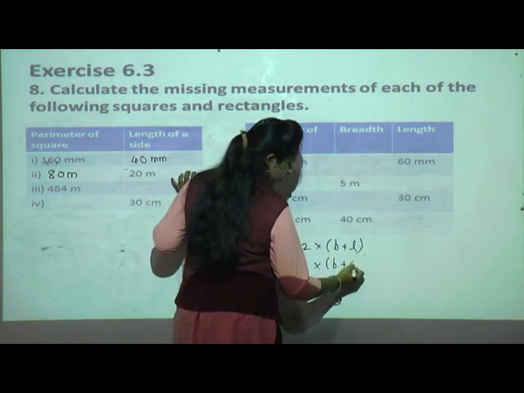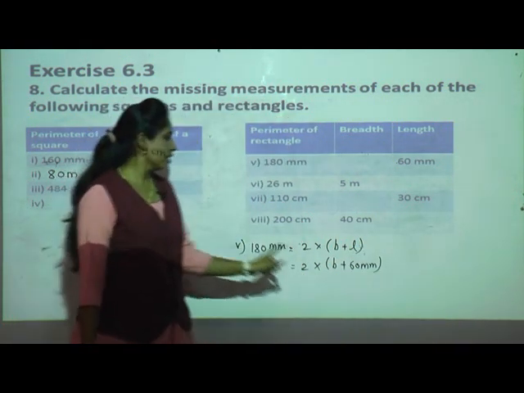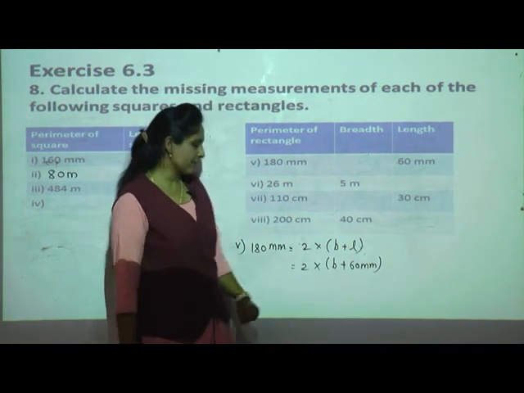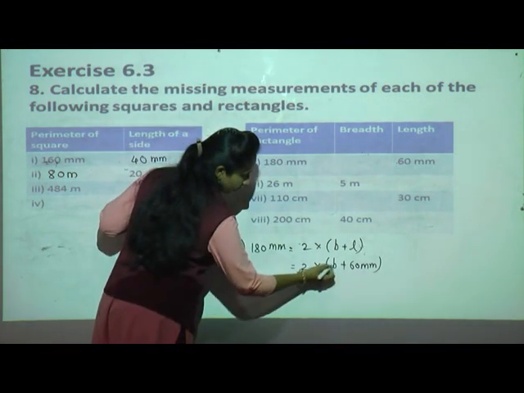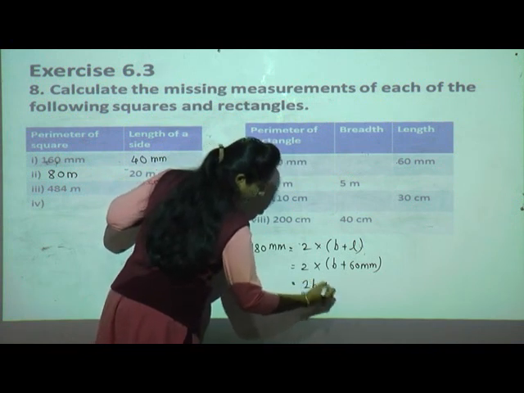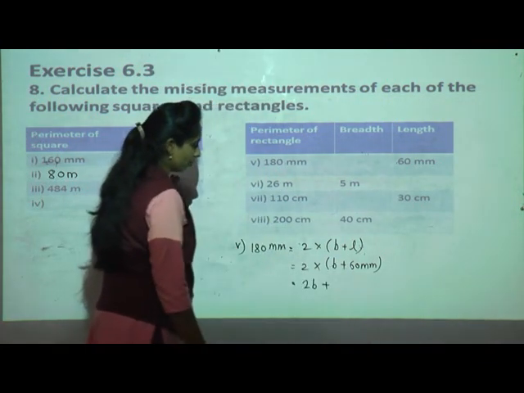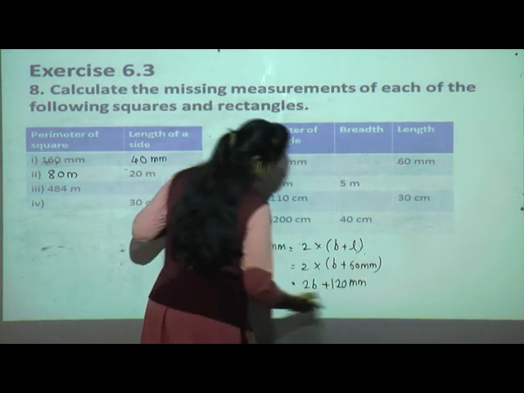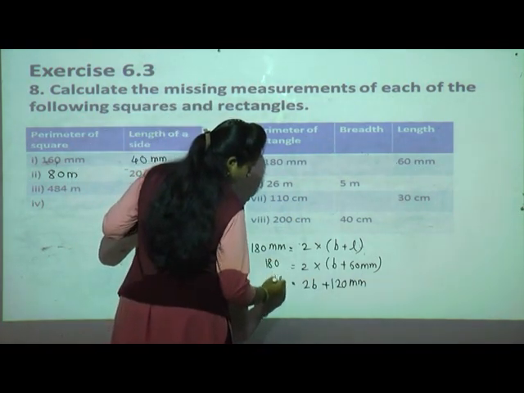Now length is 60 mm. See what we used to do previously: breadth and length we directly used to add and then multiply. But here they have not given breadth. So what we will do, we will multiply as it is. Now see, 2 multiplied by breadth means 2b, plus 2 multiplied by 60. So what is the answer here? 120 mm. And they had already given the perimeter of the rectangle as 180.